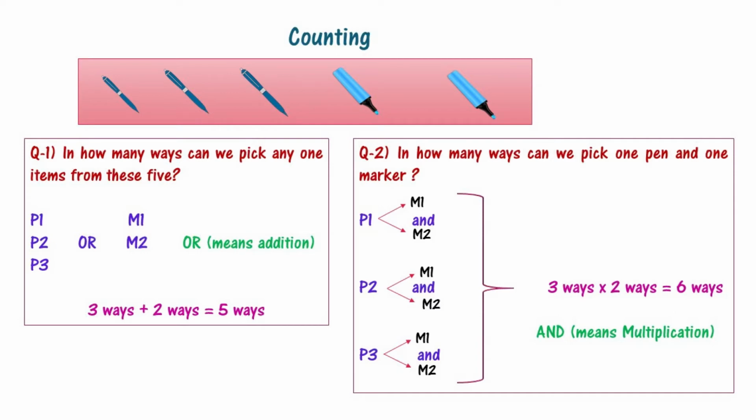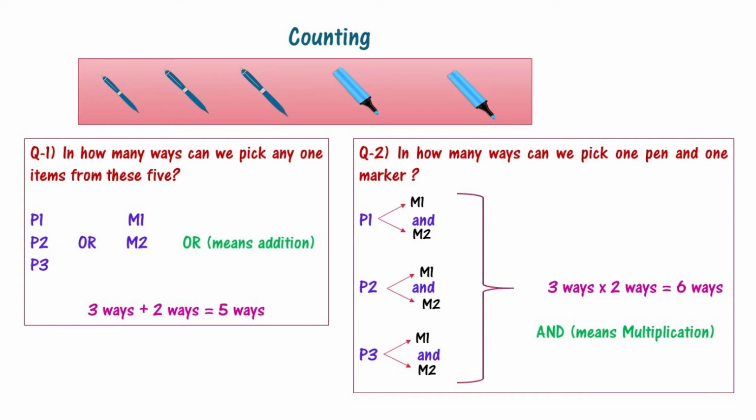One way can be P1, M1, another is P1, M2, or maybe we pick P2 then M1, or P2 and M2. In all, we can see there are 6 ways we can pick a pen and a marker. That is 3 ways multiplied by 2 ways is equal to 6 ways. And how did we get 6?